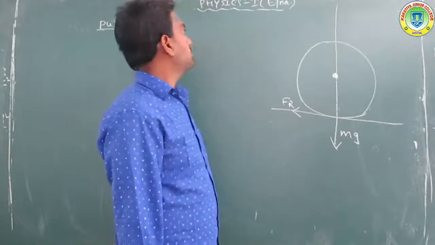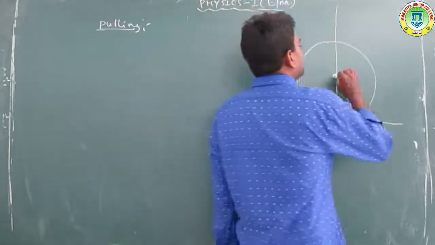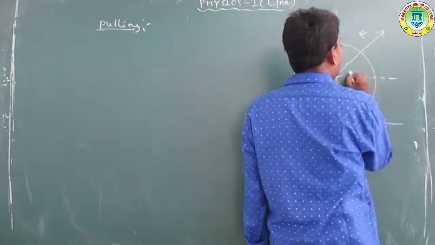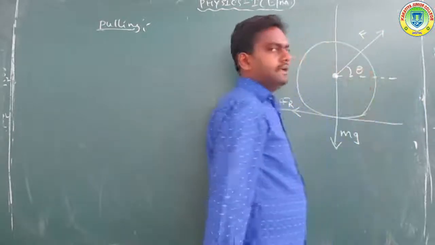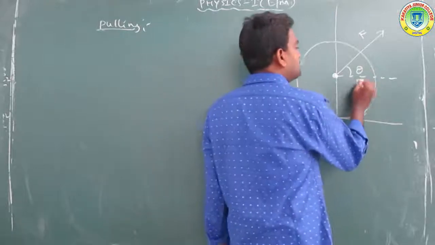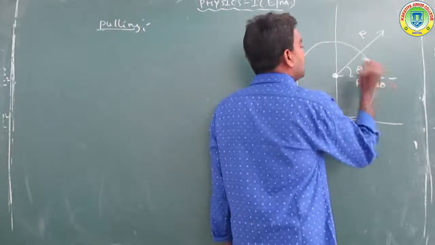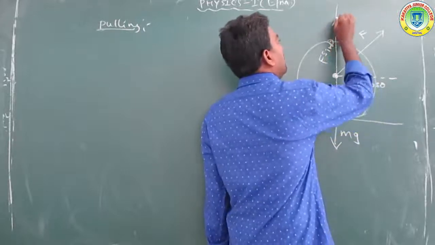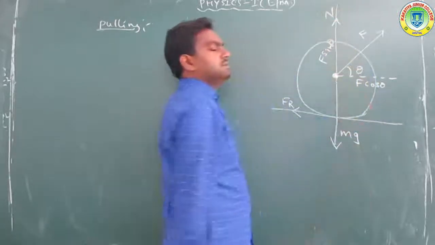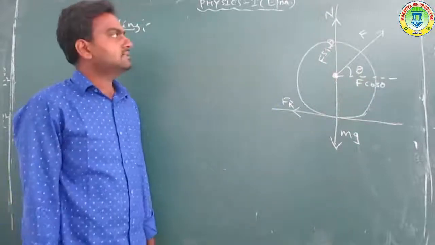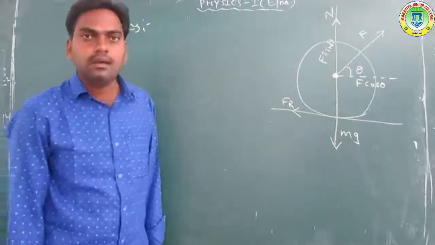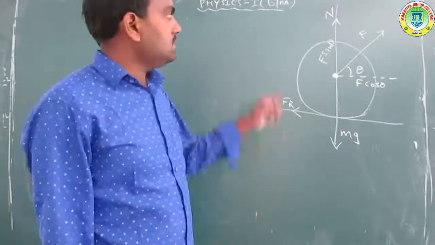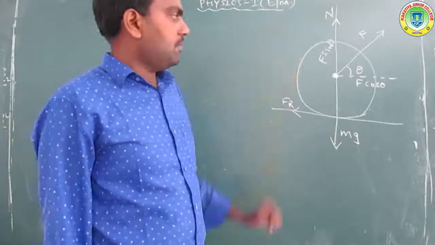Now we pull the land roller with a force F, making an angle theta with the horizontal. The horizontal component is F cos theta, and the vertical component is F sin theta. Also the normal reaction N is acting vertically upward.